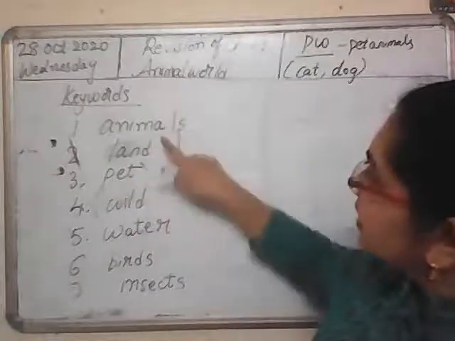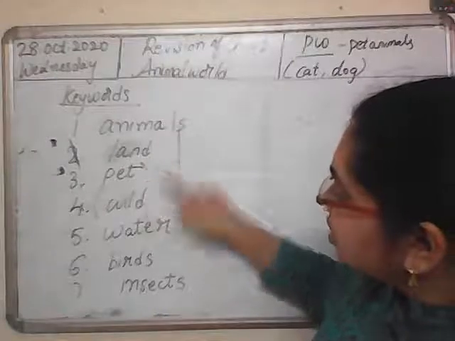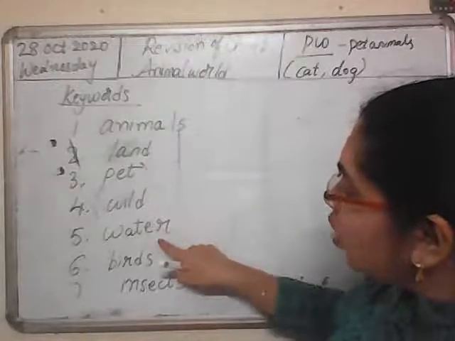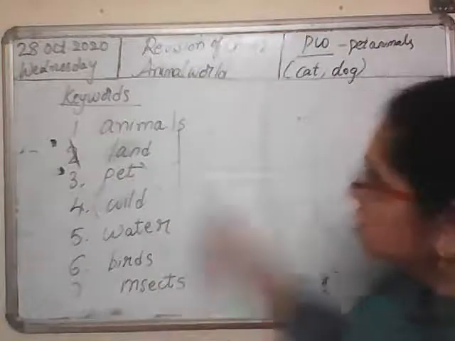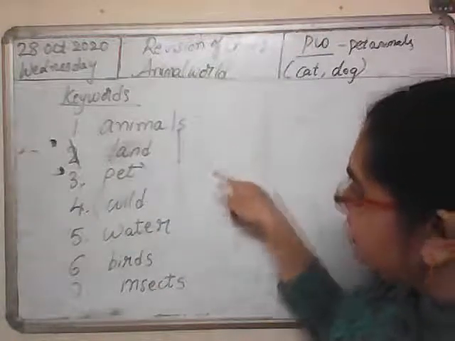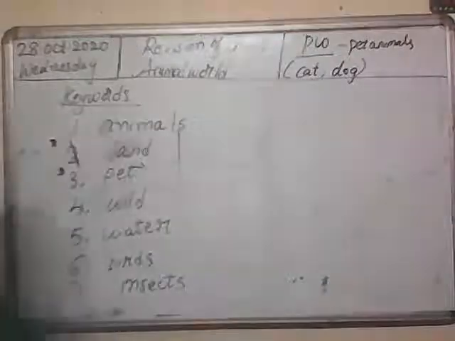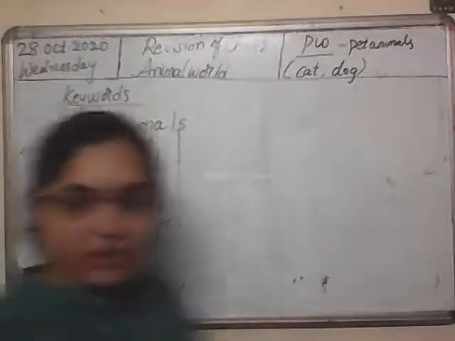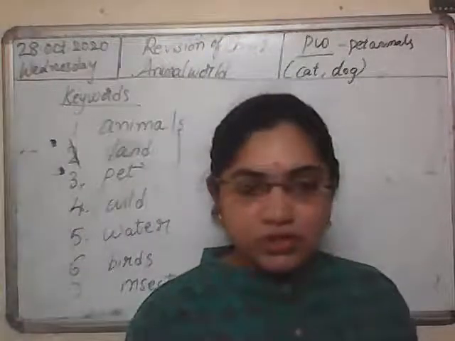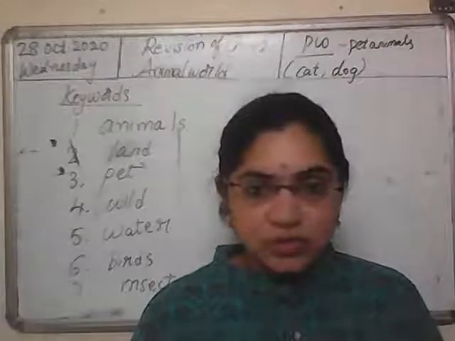So keywords, children: animals, land, pet, wild, water, birds, insects. These only, these 7 keywords for this lesson. So with this, I'm ending today's class. I will be sending a small video also, children. I'll send you the questions and answers also.